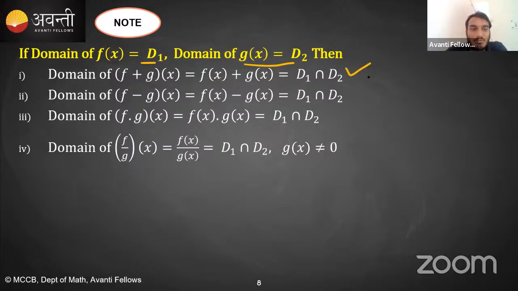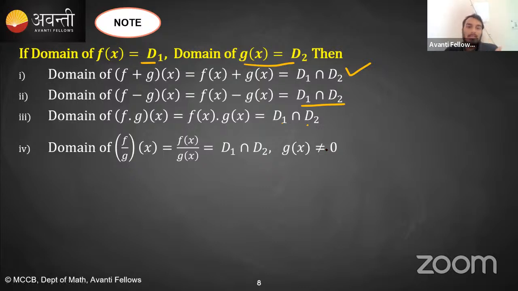d1 intersection d2. Same for f minus g of x. What will the domain be? d1 intersection d2. What will be the domain of f of x into g of x? d1 intersection d2. What will be the domain of f of x divided by g of x? d1 intersection d2 such that g of x is not equal to 0. Is this clear?